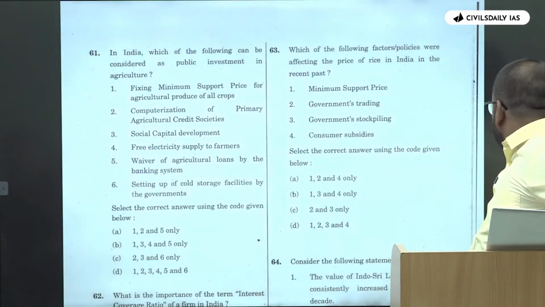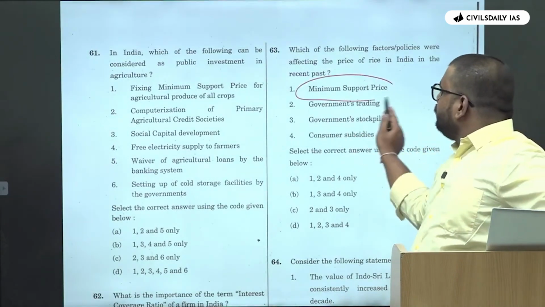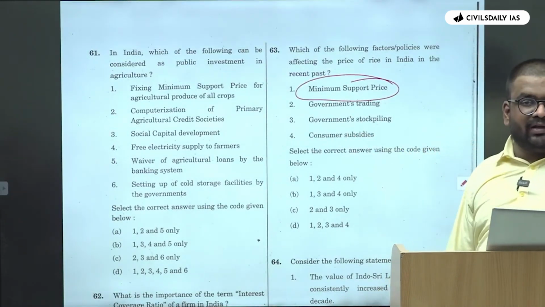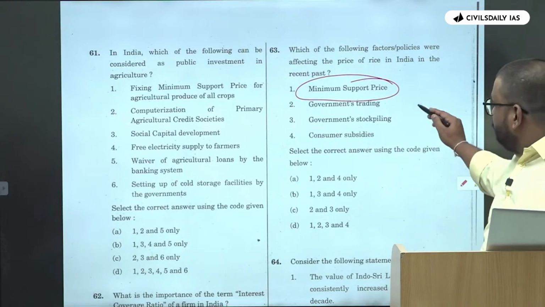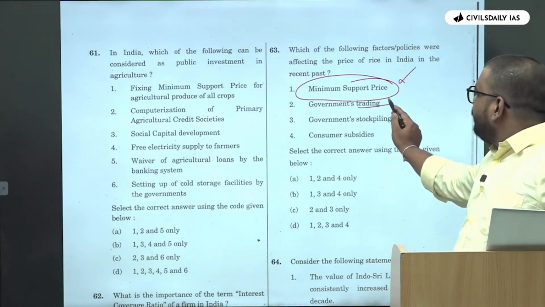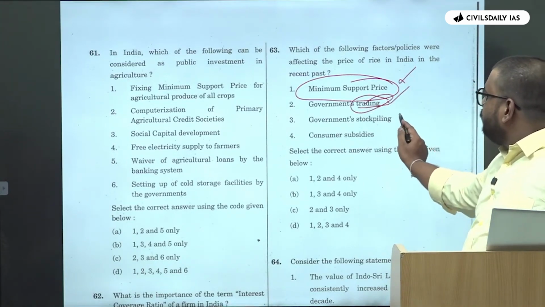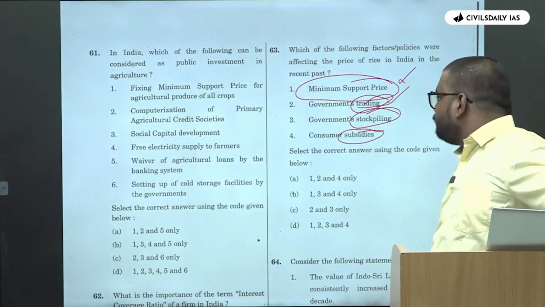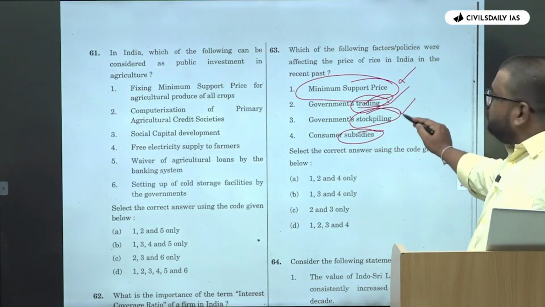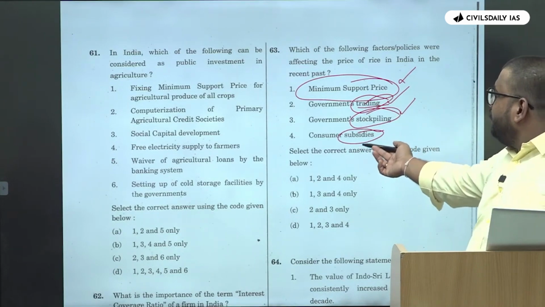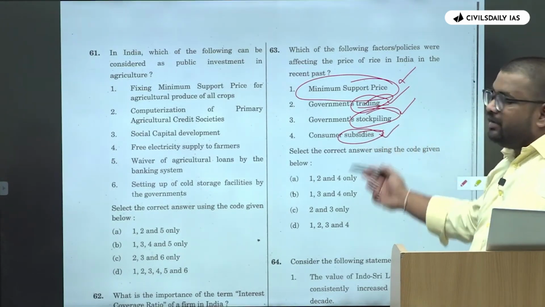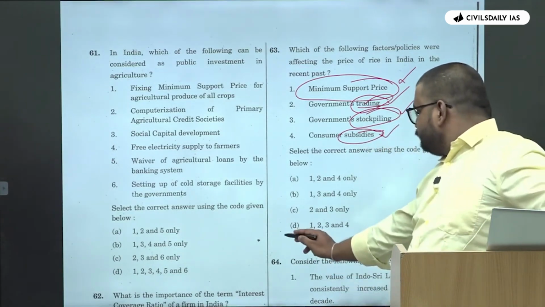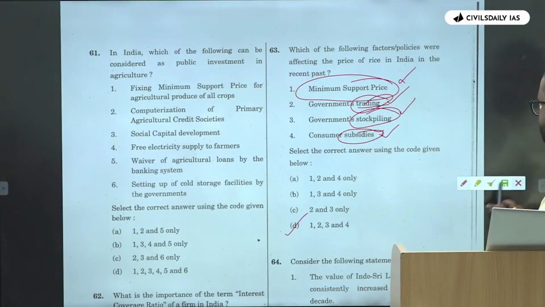Okay. So MSP, does MSP affect the pricing of the rice and wheat? Right? This we know. Then government trading, open market operations, this is also done. Government stockpiling and consumer subsidies, both. Right? This is through the FCI, and consumer subsidies, that is your PDS and all. Right? All of them are affected.